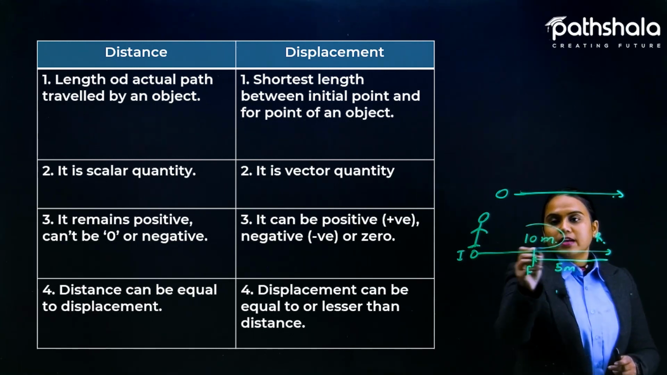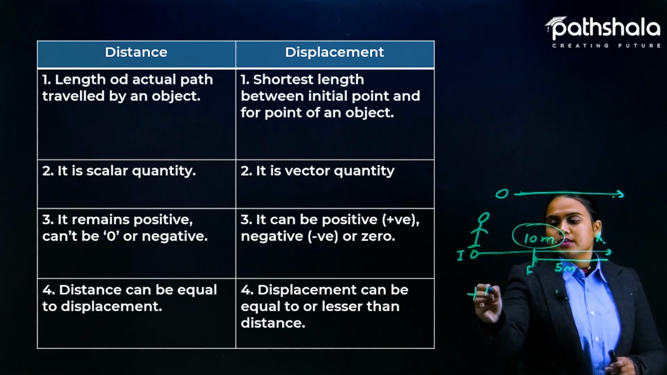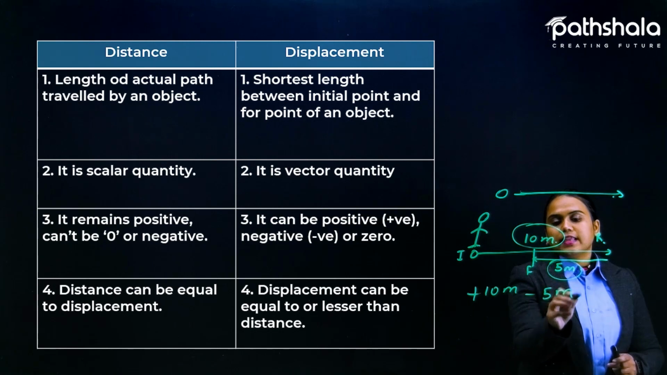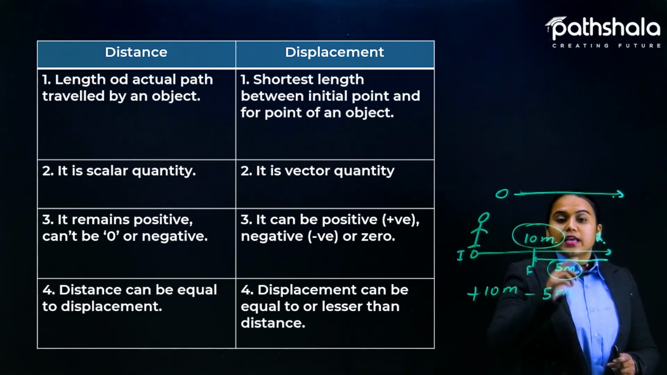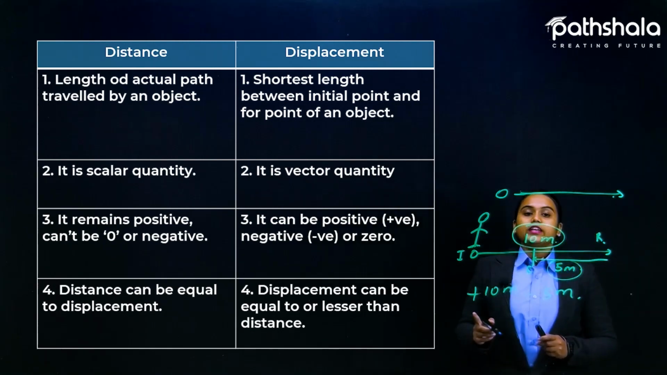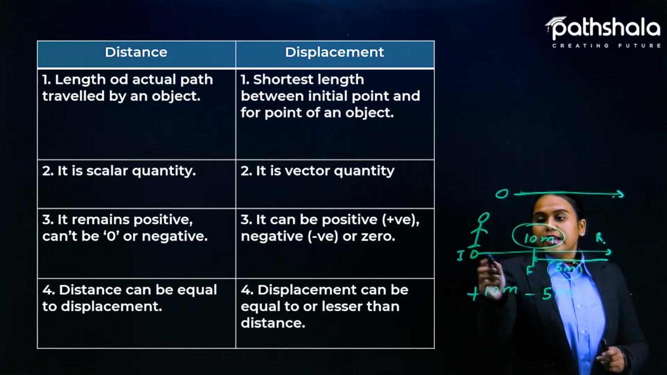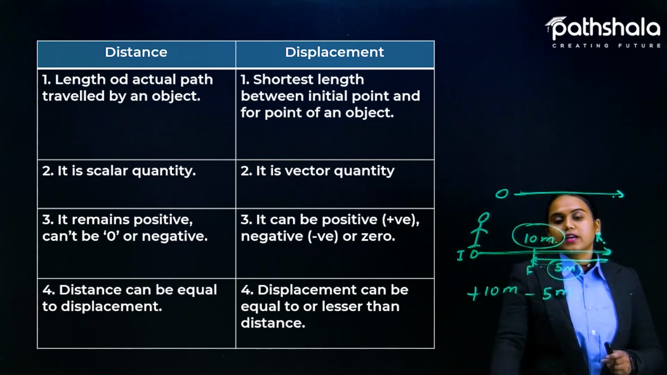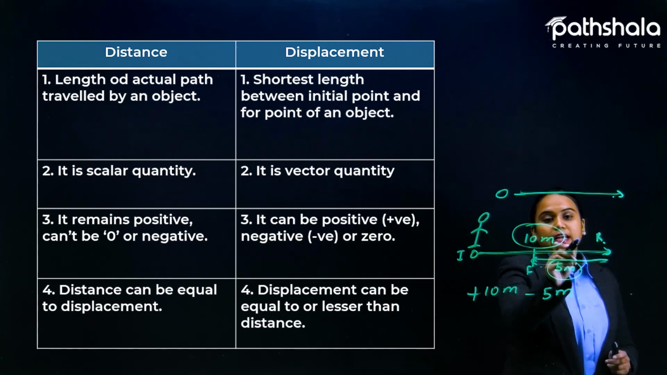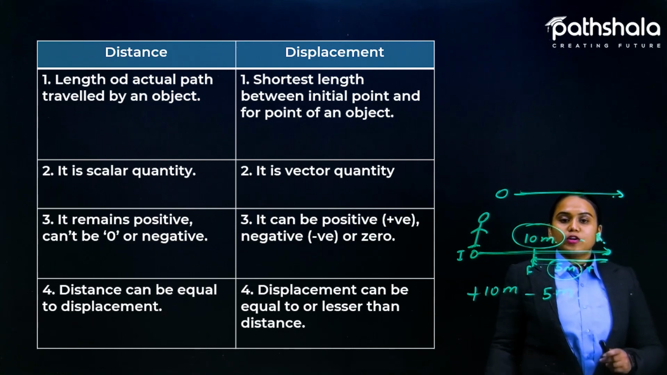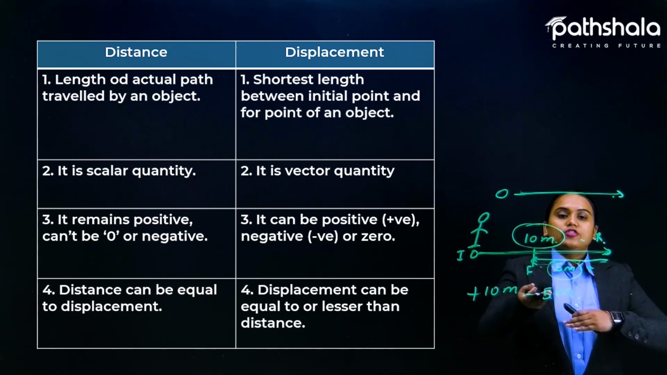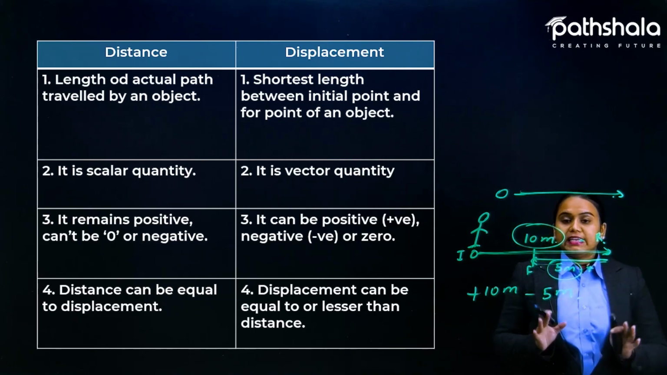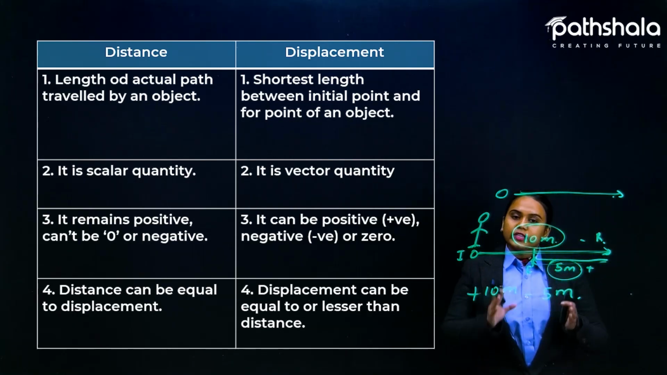So if 10 is considered as the positive direction, then this one will be considered as the negative direction, because displacement is a vector quantity. If this direction is considered positive, then the other has to be considered negative. You can also take this one as negative and that one as positive, because the direction is changing, but you have to take some direction. Okay, fourth point: distance can be equal to displacement.